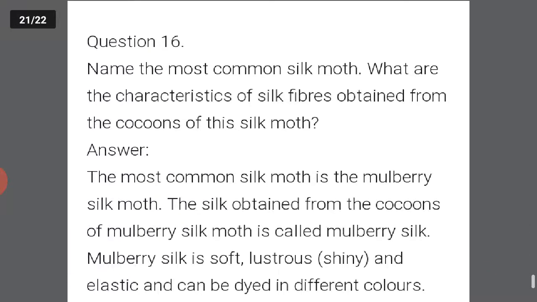Next and the last question for today's discussion: name the most common silk. What are the characteristics of this silk fiber obtained from the cocoons of the silk moth? The most common silk we all know is mulberry silk, obtained from the cocoons of the mulberry silk moth.